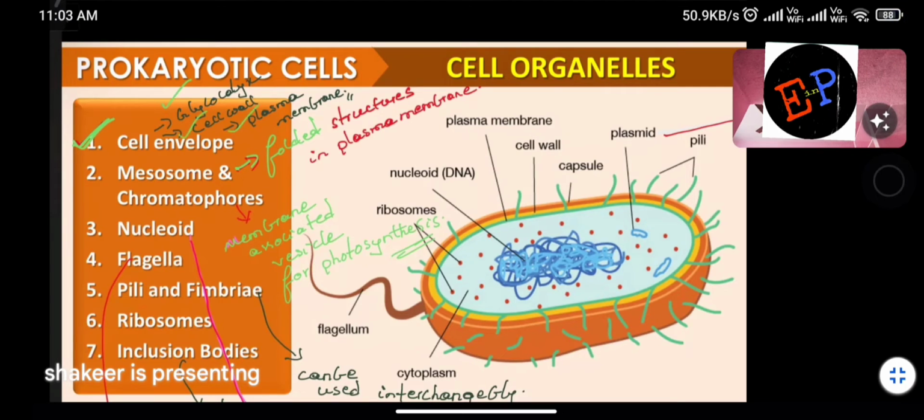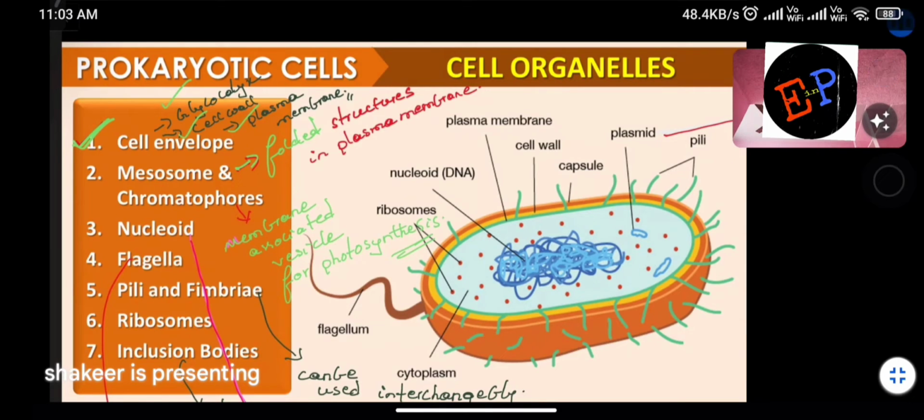So the cell envelope is made up of three structures. What are they? One is glycocalyx, second one is cell wall, the middle region, and the innermost region which is called the plasma membrane. And what is the outermost part of the cell envelope? Glycocalyx is the outermost part. Clear now? Middle one is cell wall, and the innermost one is the plasma membrane.